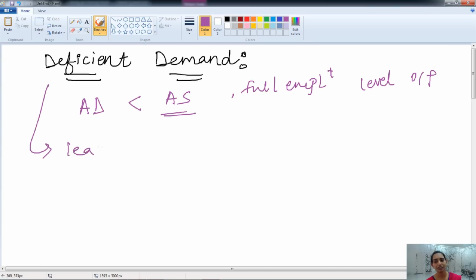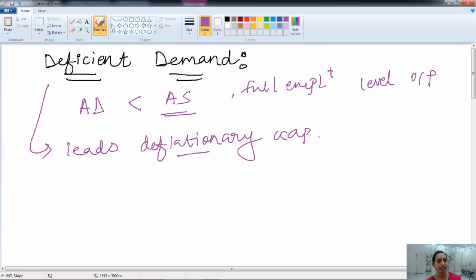Deficient demand leads to a deflationary gap. Deflation is a situation when the price of goods and services is continuously decreasing, and it will also harm the economy.